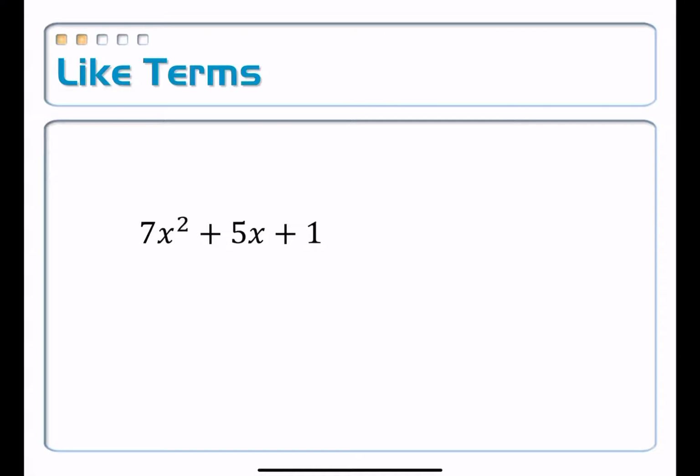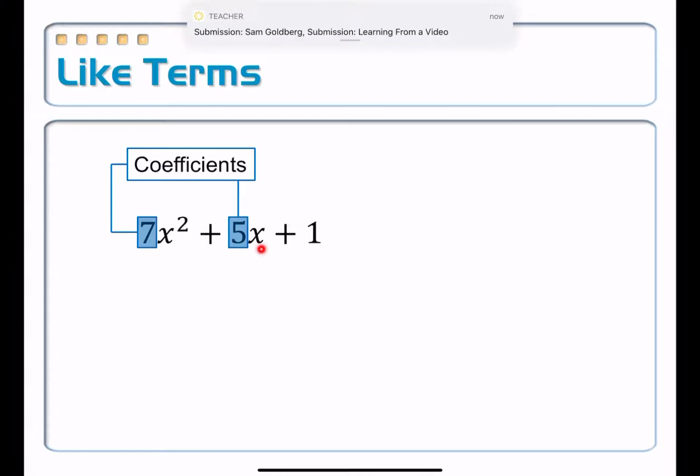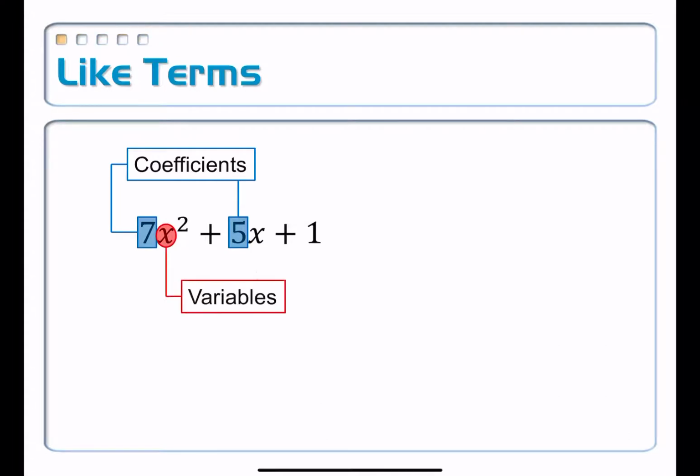But what we're doing right now is let's recap some vocabulary associated with this. Like the number 7 and the number 5 that's on there, those things are called coefficients. The number that's in front of a variable is called a coefficient. The operation is implied to be multiplying. Like that means 5 times the value of x. This means 7 times the value of x squared, and so on. Okay, the x, of course, it's the variable. We already talked about that guy. And then finally, the number 1 doesn't change. It's not variable like x. It doesn't change. It's always the same number. We call that a constant.